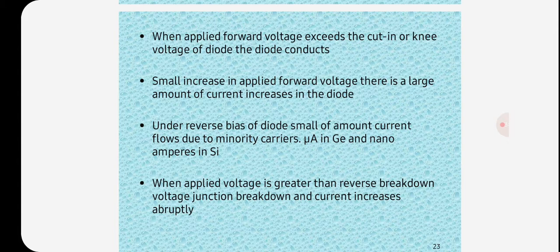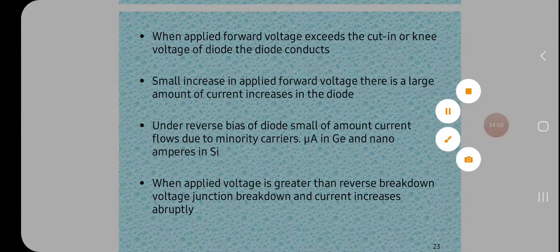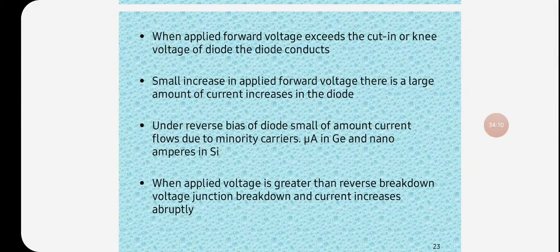Under reverse bias of the diode, a small amount of current flows due to minority carriers, microamperes in germanium and nanoamperes in silicon. When the applied voltage is greater than the reverse breakdown voltage, the junction breaks down and the current increases abruptly.